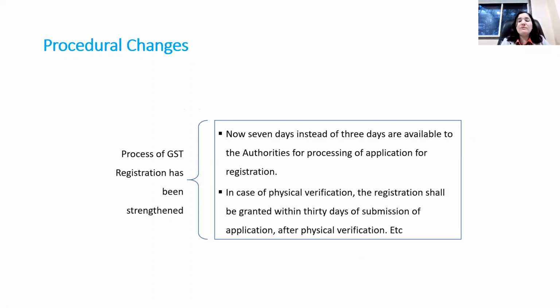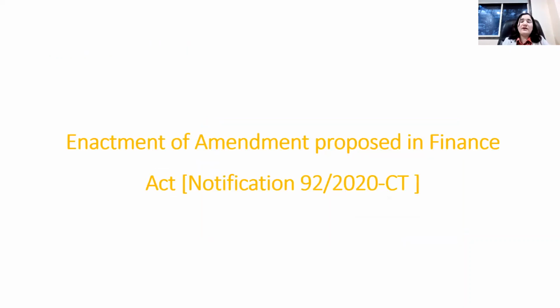Earlier, 3 days were available for processing the registration application, but now 7 days are available, so that while processing the application, authorities can check all documentation and authentication in detail. In case of physical verification, the registration shall be granted within 30 days. These are the procedural changes with respect to registration.